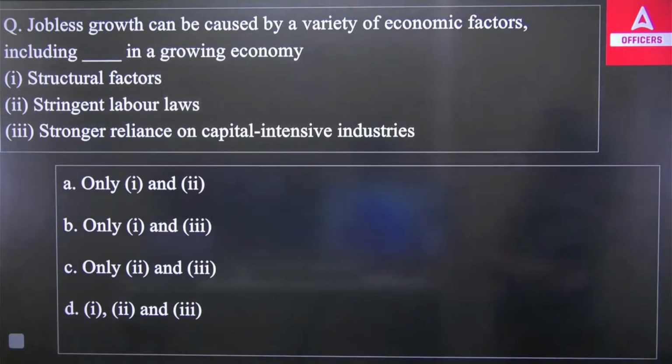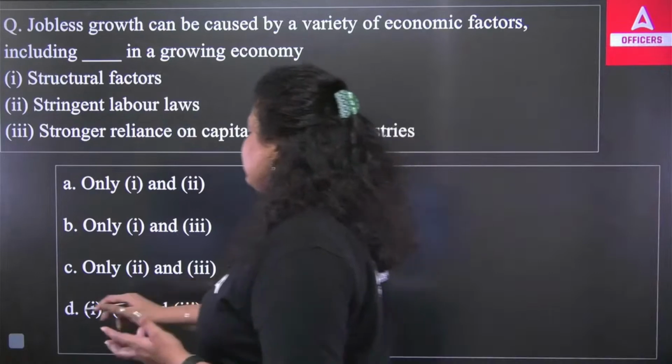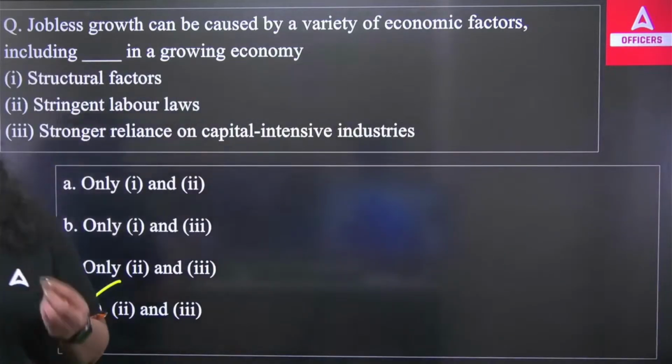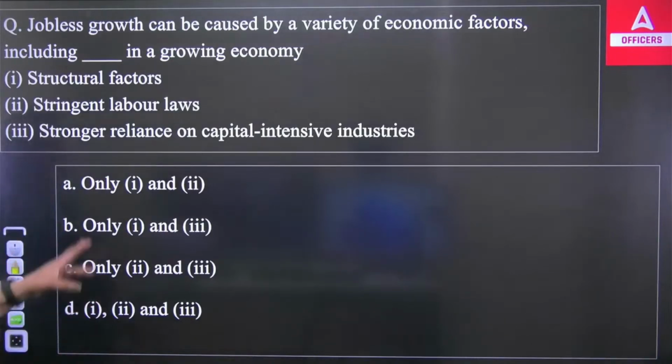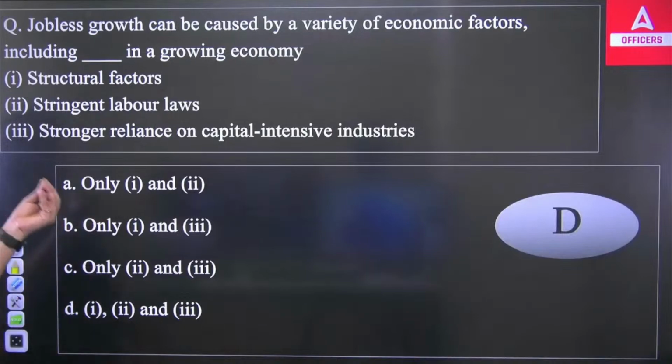Okay, so the right answer is all are the factors, structural factors, stringent labor laws. Yes, we have very strict labor laws. Also, a stronger reliance on the capital intensive industry we have. So the right answer is D option. All are the reasons because of which we are facing the jobless growth.